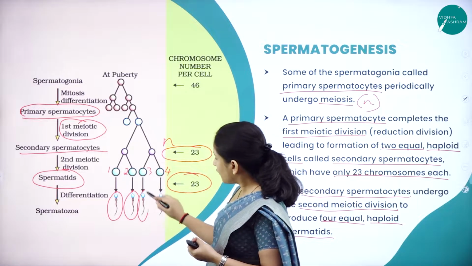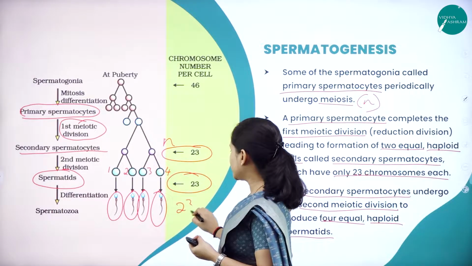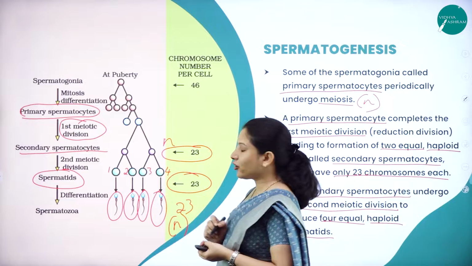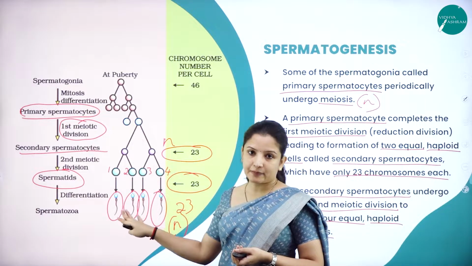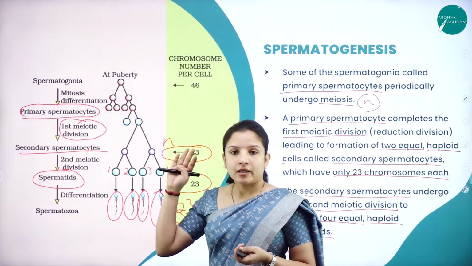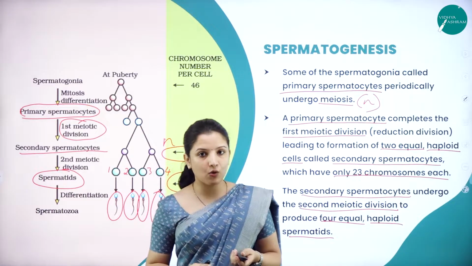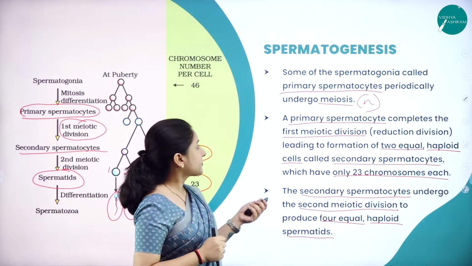So therefore 4 spermatids are formed, and how many chromosomes will each spermatid have? Again 23, therefore being haploid in nature. Now these are the sperms which are haploid and ready to enter into the female reproductive tract and fertilize the ovum. So that is how spermatogenesis occurs.